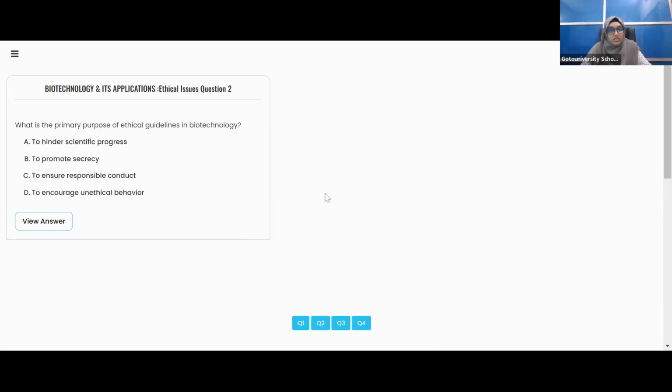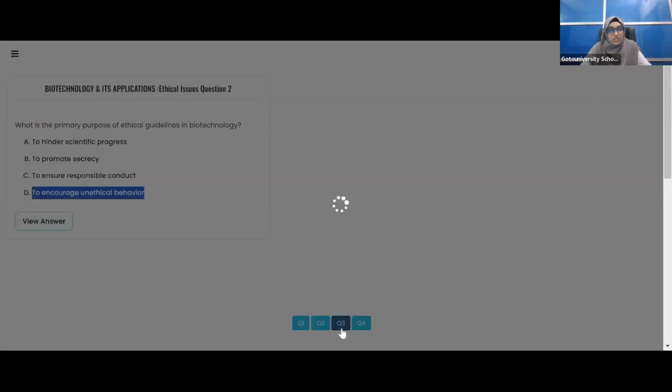Next, this is clear now. It is not to hinder scientific process. It is not to promote secrecy. Secrecy should not be promoted, I told you. It should not be kept private. The talk should be open. To encourage unethical behavior? No. Ethical behavior, I said. Everywhere I mentioned ethical behavior. Is it clear? So the option is to ensure responsible conduct.